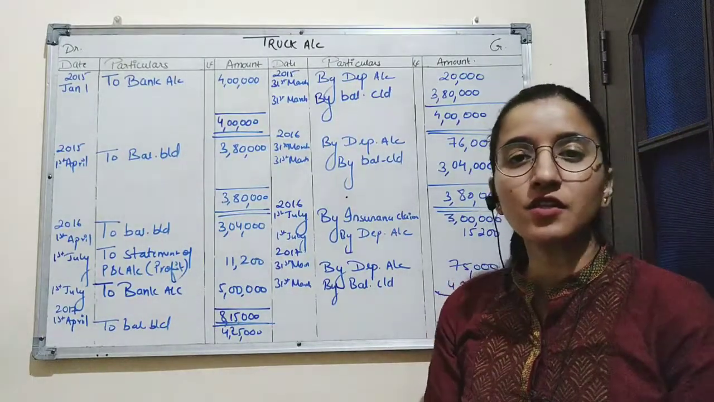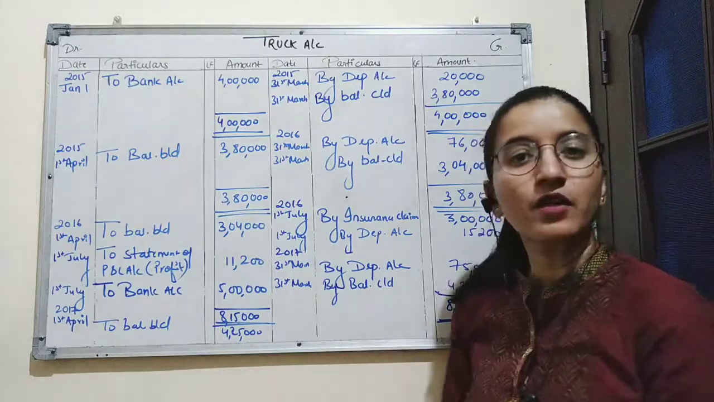So this is how question based on written down value method is solved when more than one machinery is purchased. In the next session, we'll continue doing some more questions based on written down value method.